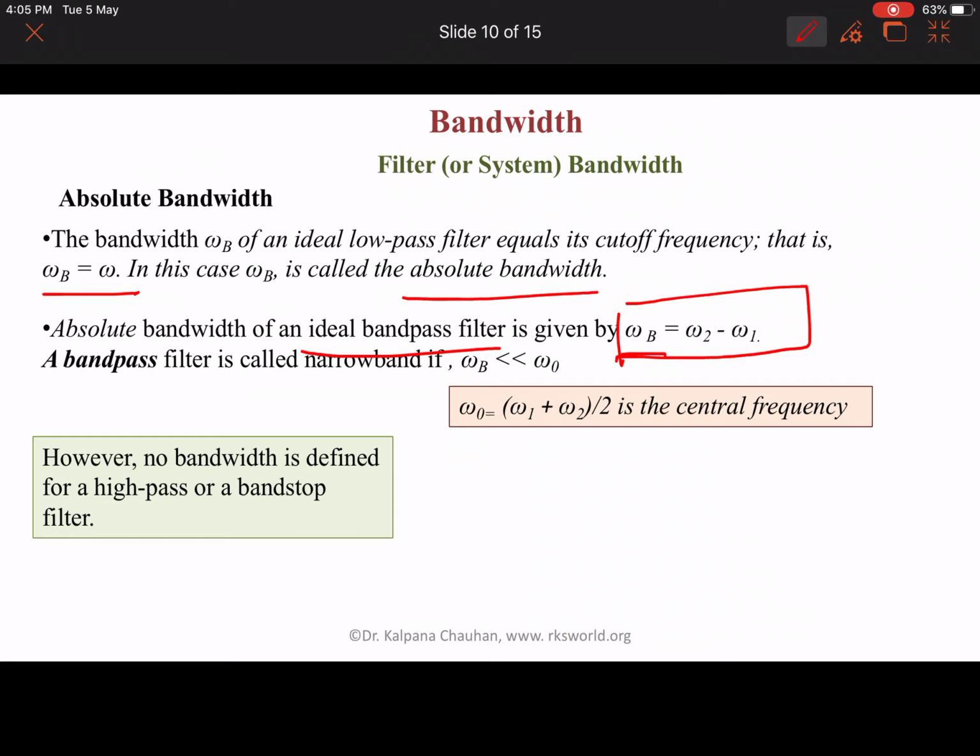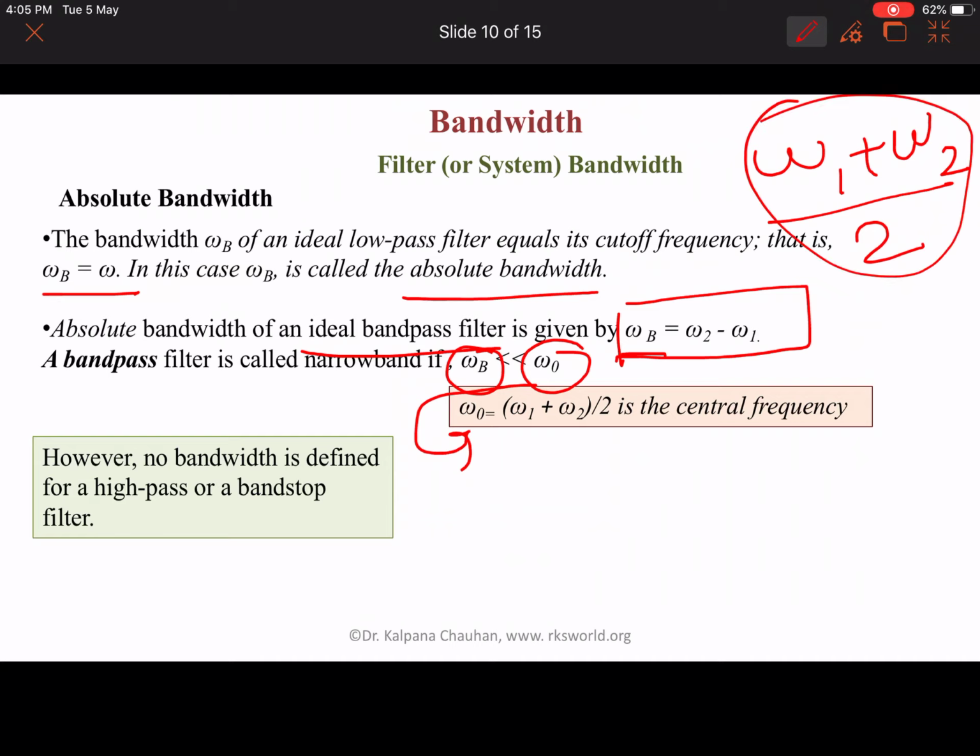A band pass filter is called narrow band if omega b is very much less than omega naught. Omega naught is the central frequency. Means if we have a frequency band omega 1 and omega 2, then omega 1 plus omega 2 upon 2 is the central frequency. However, no bandwidth is defined for high pass or band stop filters.